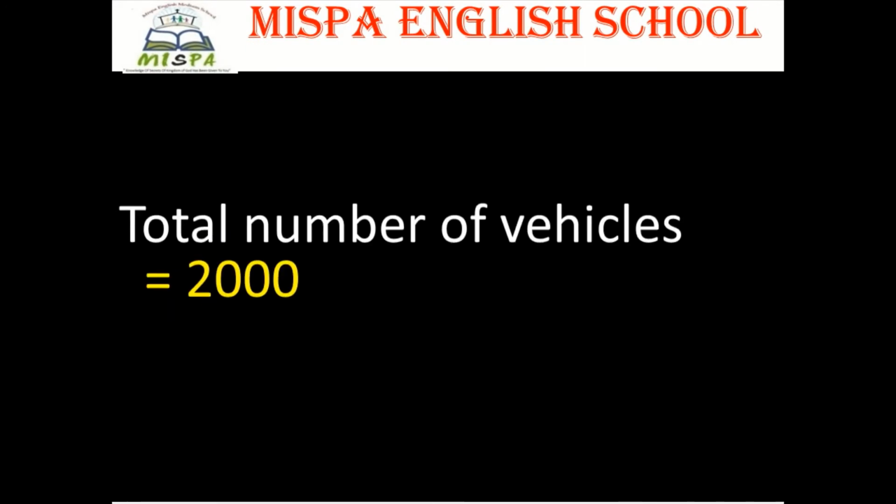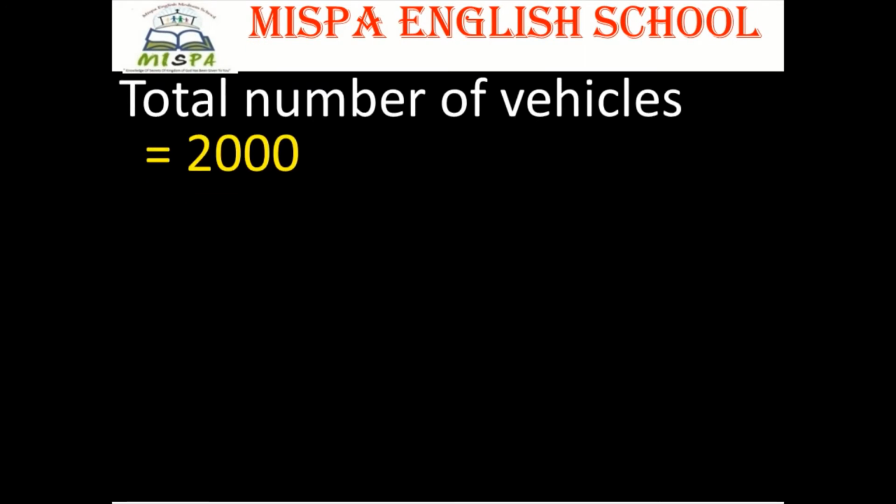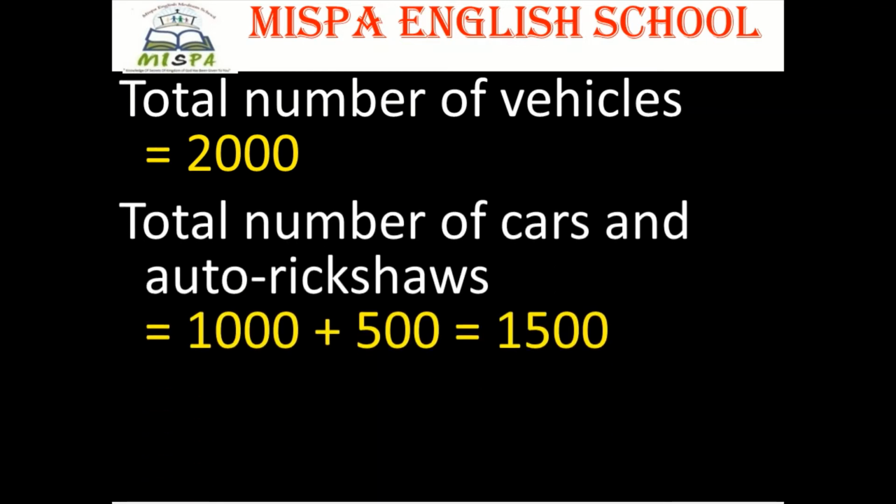Now find the number of trucks. Total number of vehicles is equal to 2000. Total number of cars and auto rickshaws is equal to 1000 cars, 500 auto rickshaws, and total is 1500.